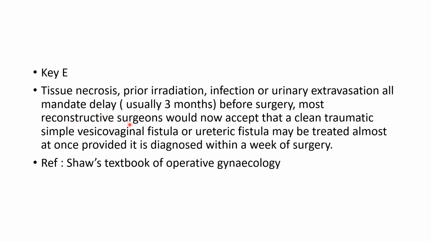Most reconstructive surgeons would now accept that a clean traumatic simple vesicovaginal fistula or ureteric fistula may be treated almost at once provided it is diagnosed within a week of surgery. If the fistula is diagnosed within a week of surgery, it should be operated immediately. So the reference is taken from Shaw's textbook of operative gynecology.